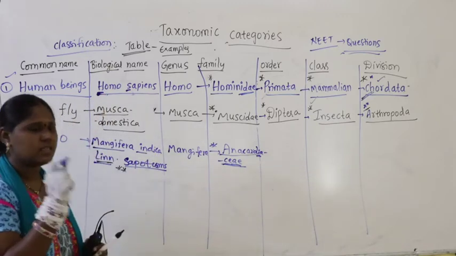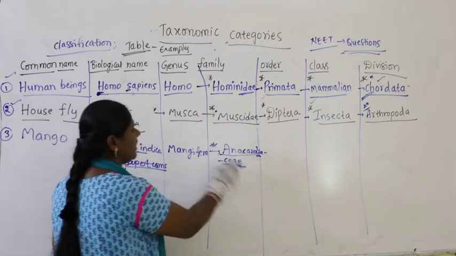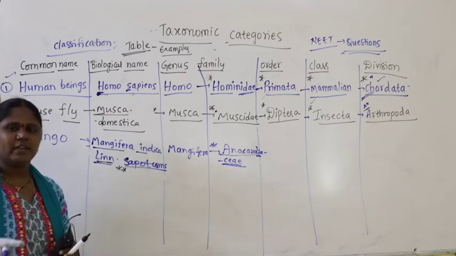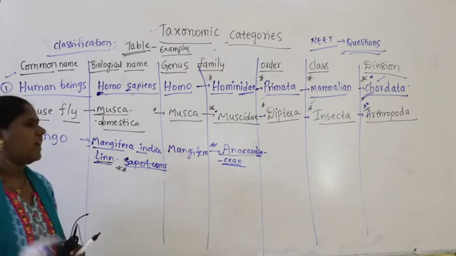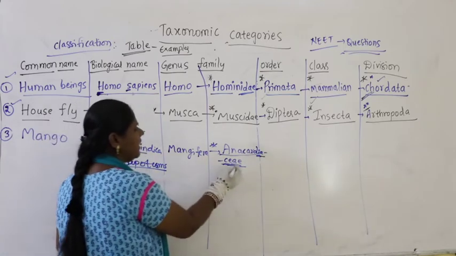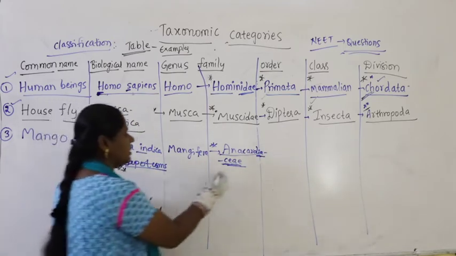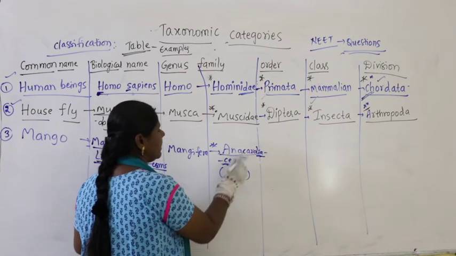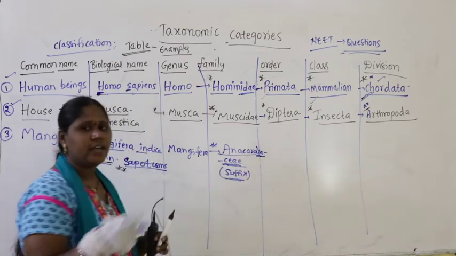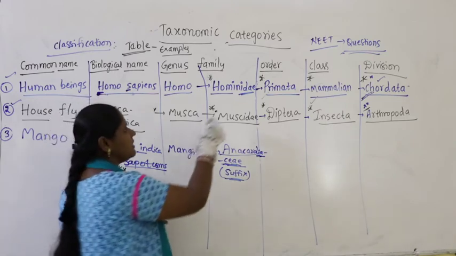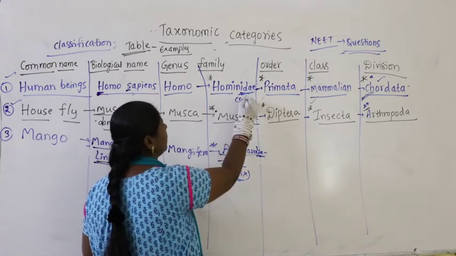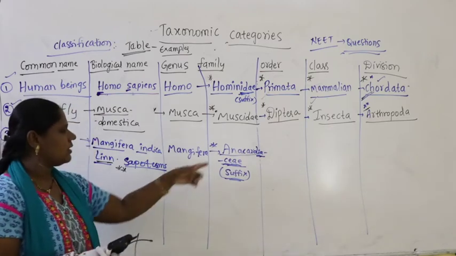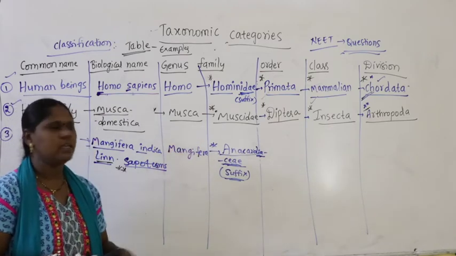Family names end with the suffix Aceae. The end suffix for family in plants is Aceae. The end suffix for family in animals is idae. With that end suffix we will come to know that this particular name speaks about a family.